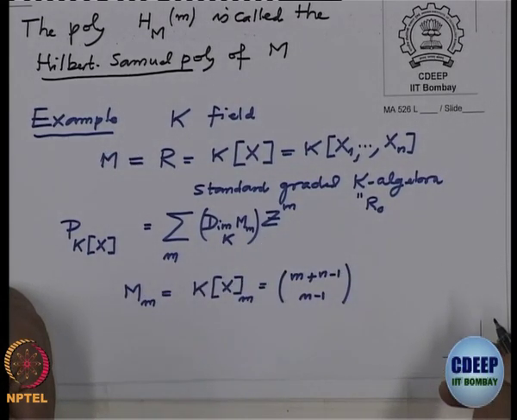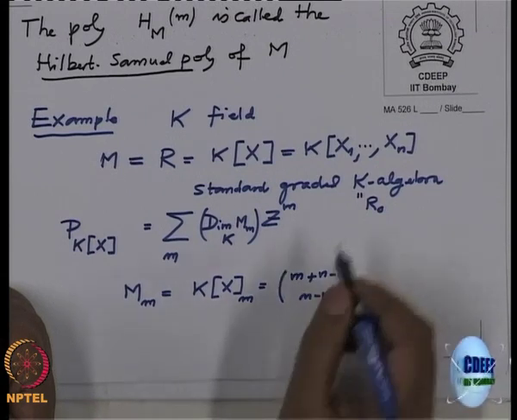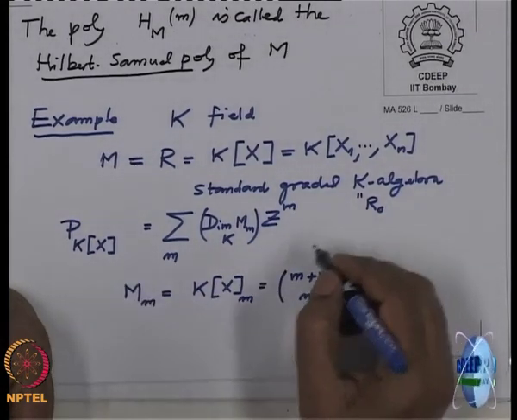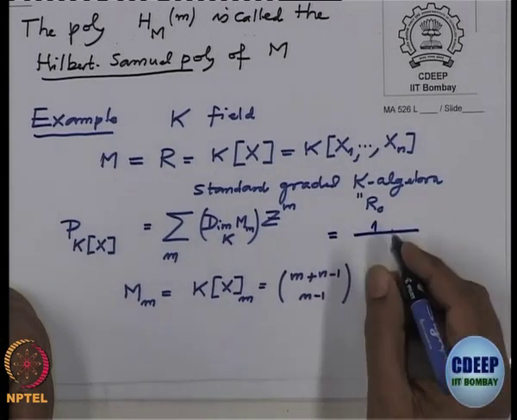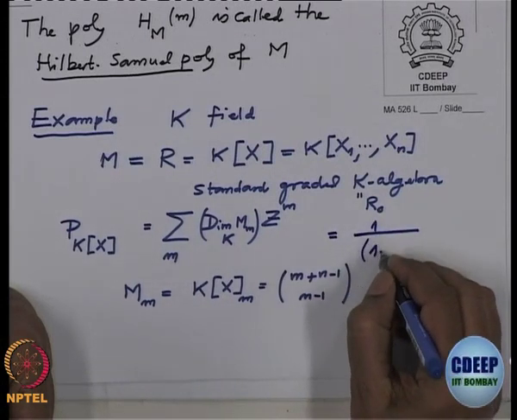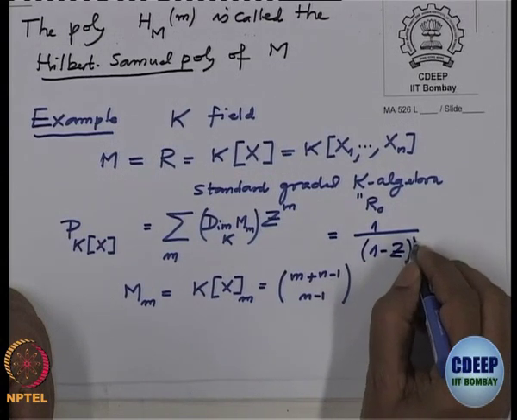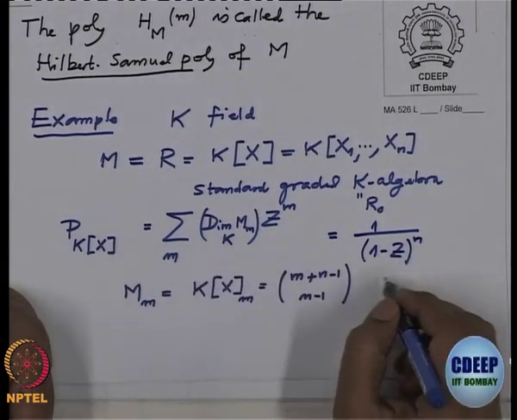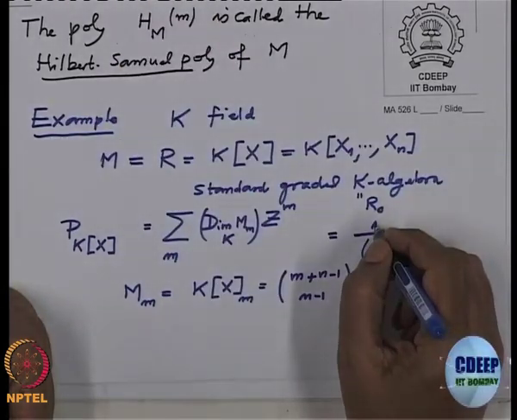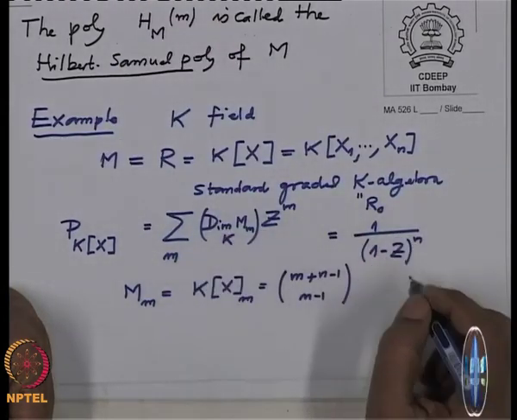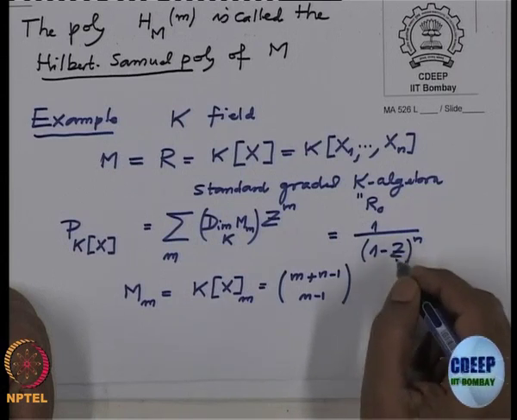And what is this then? This one is nothing but 1 by 1 minus z. This we have proved. The Laurent polynomial is 1 in this case.